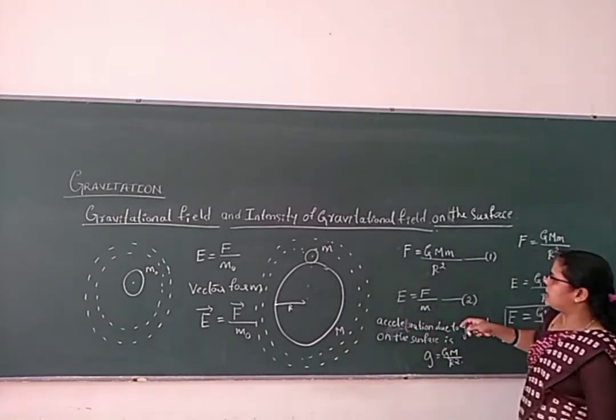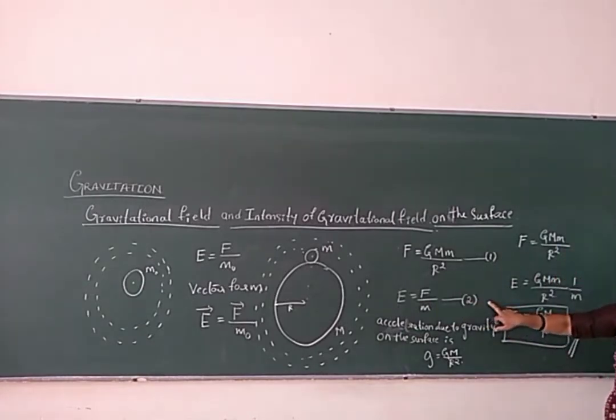Similarly, the intensity of gravitational field on the surface of the Earth, which we just expressed, is E is equal to G M by r square.